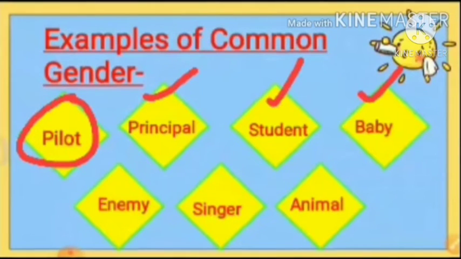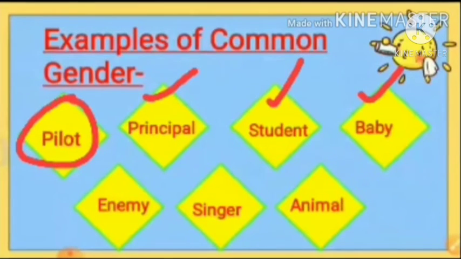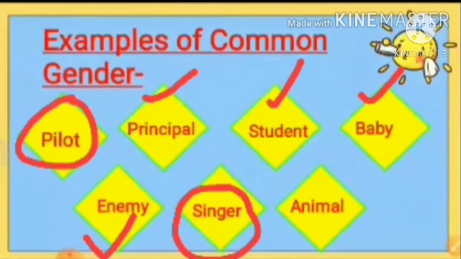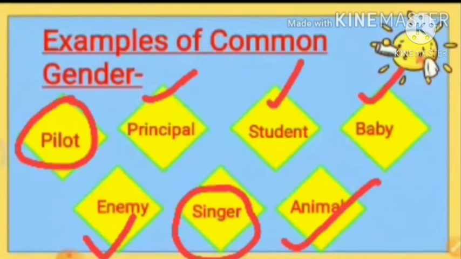Similarly, baby. Baby can be a baby girl or baby boy. So baby is a common gender. Enemy. Enemy can be male or female. Singer. If I say this is an excellent singer, singer can be a male singer or female singer. Animal. Animal stands for both male animals or female animals.